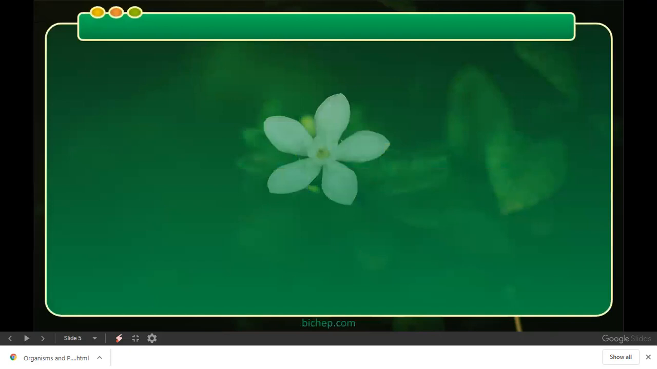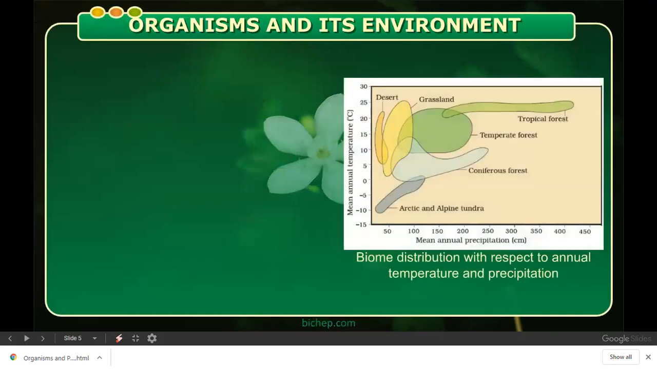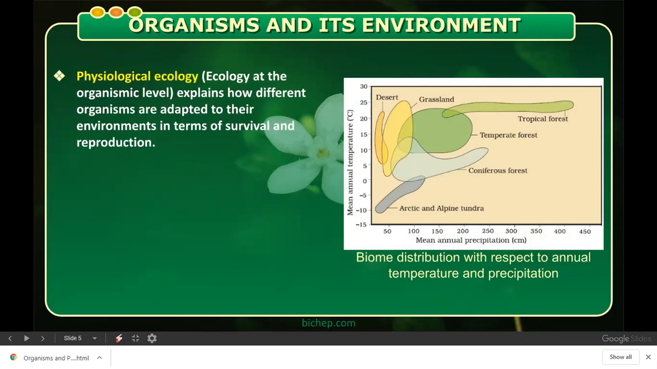Organisms and its environment. When we are talking about organisms and their environment, we need to study the biome distribution with respect to the annual temperature and precipitation. Now, what do you mean by precipitation? Precipitation is the annual rainfall. On the basis of the temperature and the annual rainfall, you can see that there are different biomes. Look at the diagram which is given here. It's a graphical representation of different biomes with respect to temperature and mean annual precipitation, that is the rainfall. Accordingly, we have different biomes like desert biome, grassland, tropical forest, temperate forest, coniferous forest, Arctic and alpine tundra region.